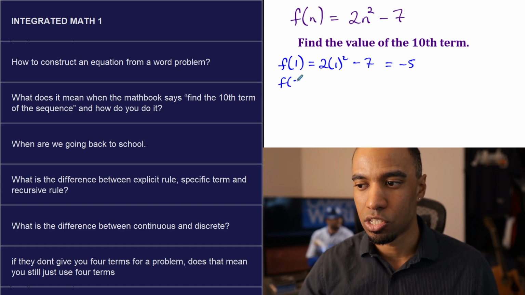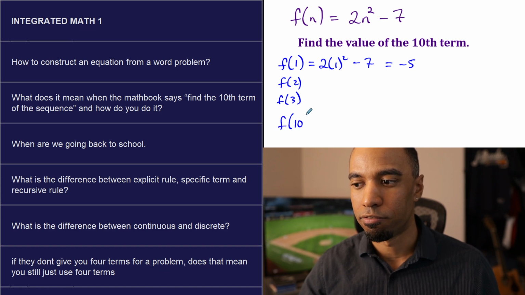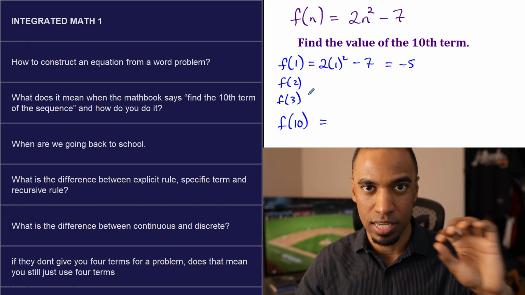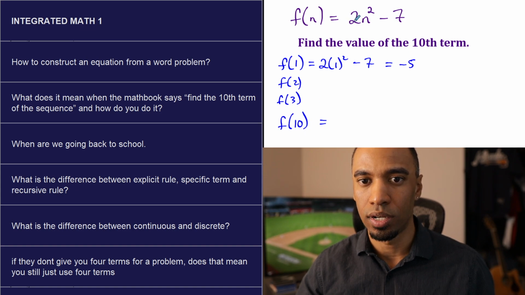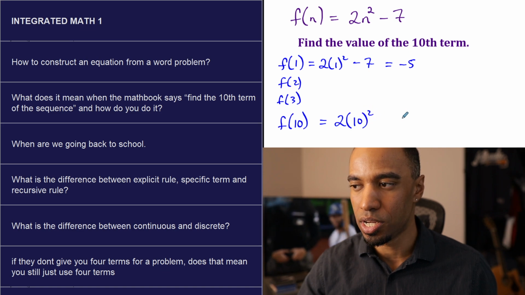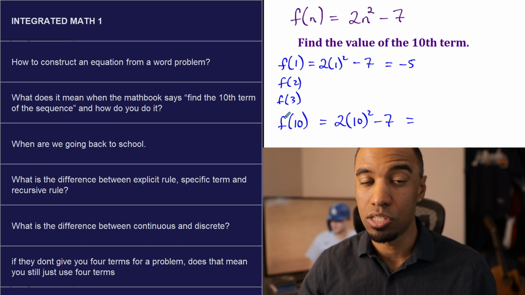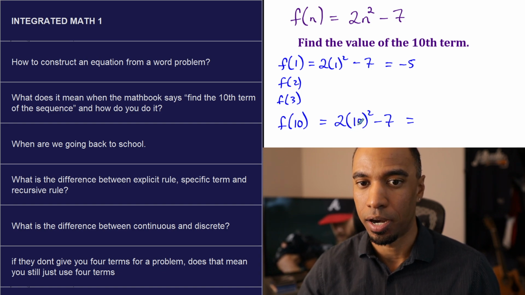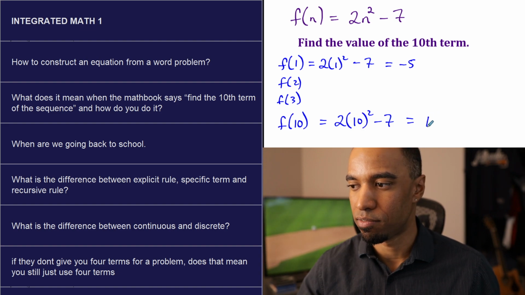You could find out the second term, the third term, and heck, you could find out the 10th term. So to find the 10th term here, what does it mean? You saw the list. It means find the 10th term that appears in the sequence. How do you do it? If there's an explicit rule such as this one, you substitute 10 in for n. N is the position, and 10 is the position in this case, and you calculate. F of 10 means the value of the term. The last time we saw it, it was 29. This time, it's going to be something way higher. 10 squared is 100, 2 times 100 is 200, 200 minus 7 is 193.